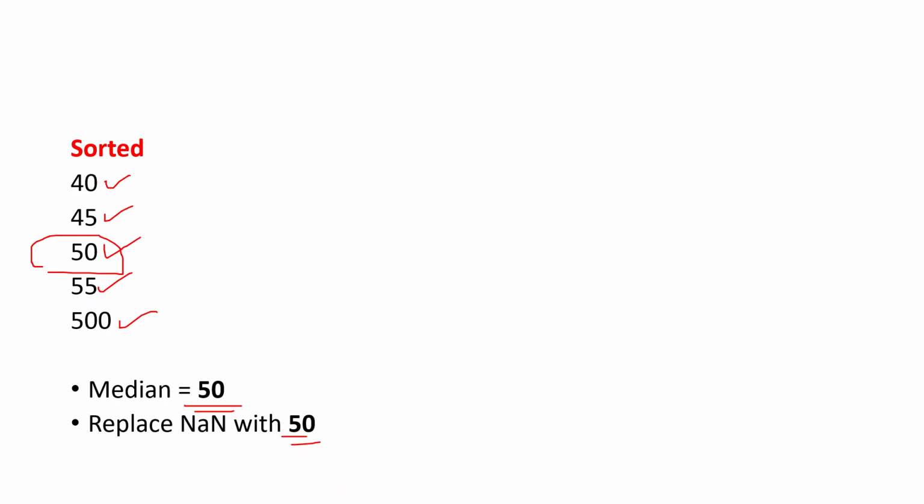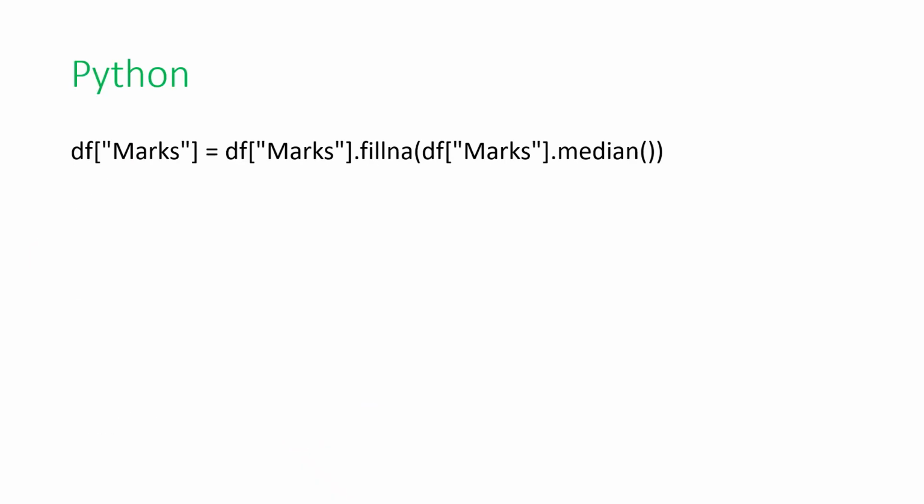There is a disadvantage while replacing the missing value with the median. What is the disadvantage? It is very sensitive to outliers, and it is not suitable for skewed data. If the data is not symmetric, if the data is skewed, then it is not suitable. And this is the Python code. Here we use fillna, and in that fillna, we are using the median.